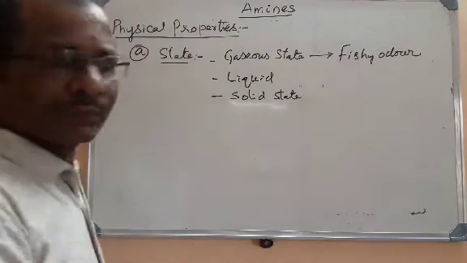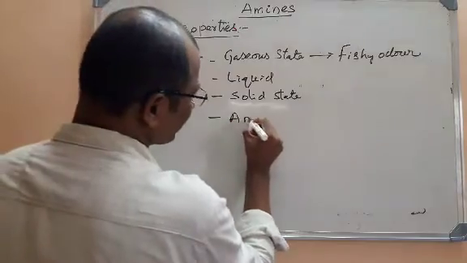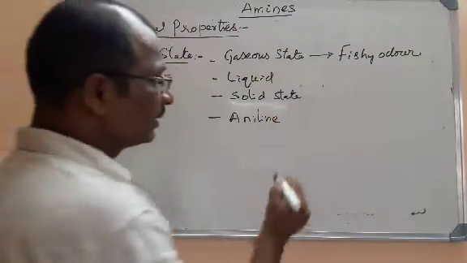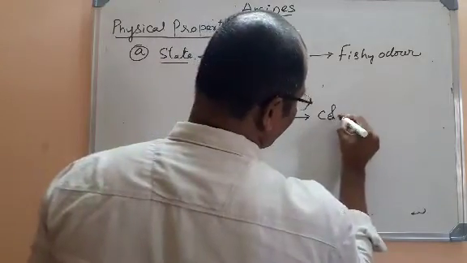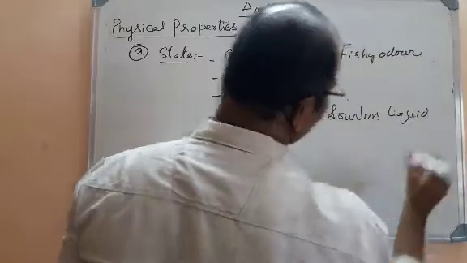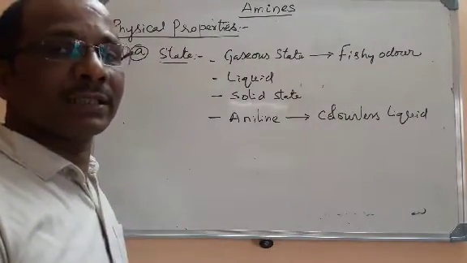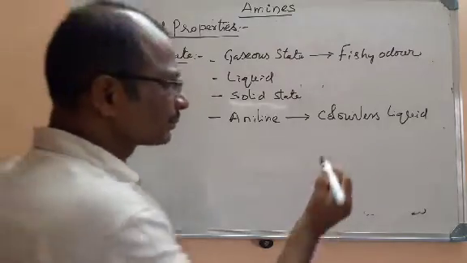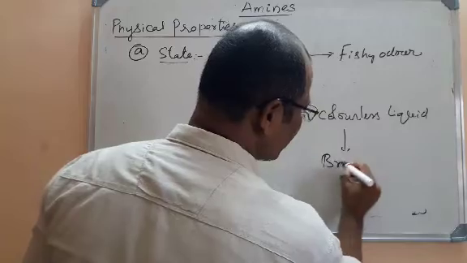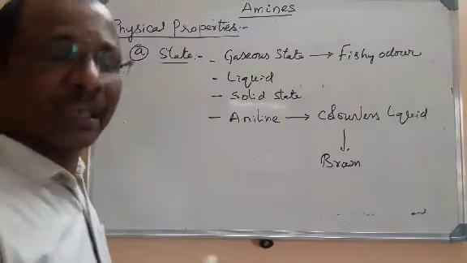And if you take aromatic amines, for example aniline, that is nothing but benzene amine. This is a colorless liquid. Even the other aromatic amines are colorless liquids, but they get a brown color due to oxidation by atmospheric oxygen.